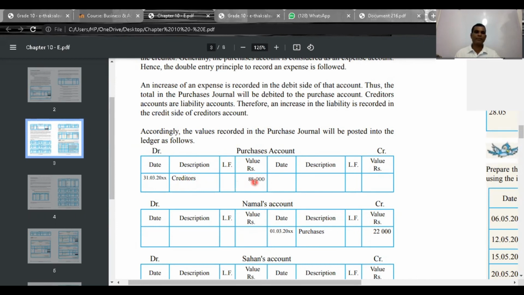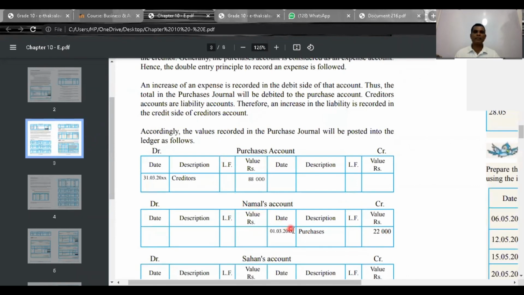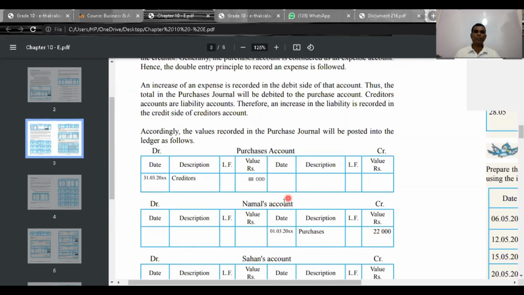And then each creditor or supplier should be credited as purchases based on the portion of the credit. For example, normal credit, how much? 22,000 as purchases.